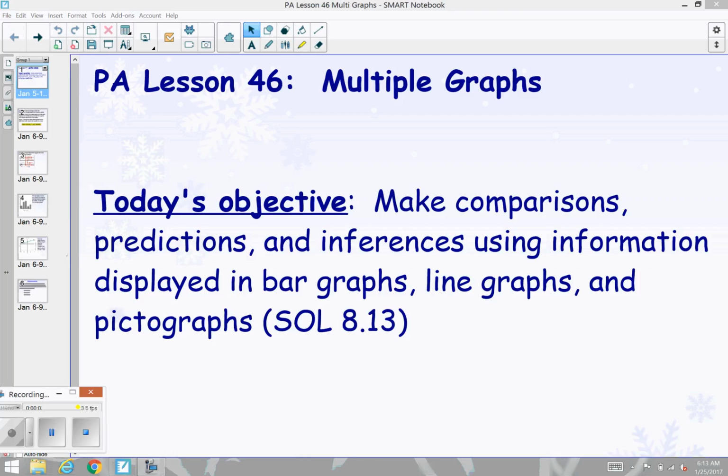Hi, this is Pre-Algebra Lesson 46 on multiple graphs. Today we're going to make comparisons, predictions, and inferences using information displayed in bar graphs, line graphs, and pictographs. This is SOL Objective 8.13.